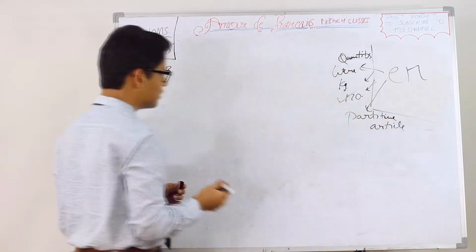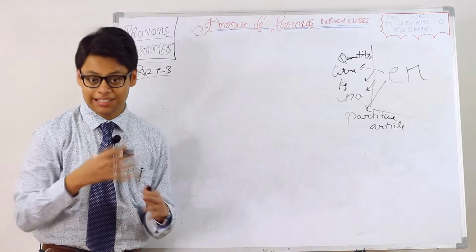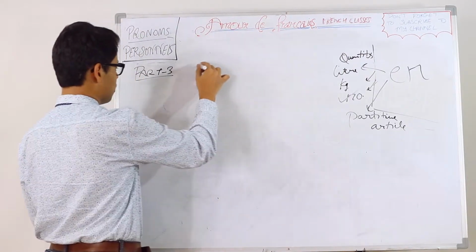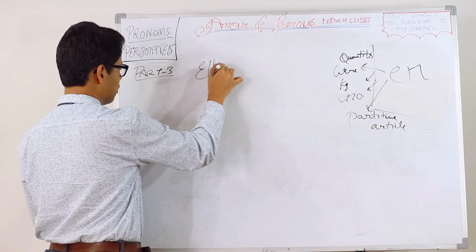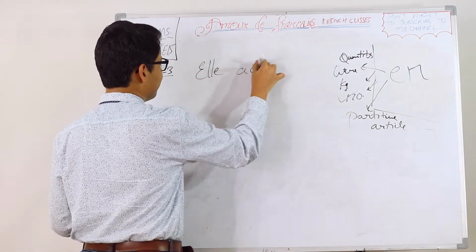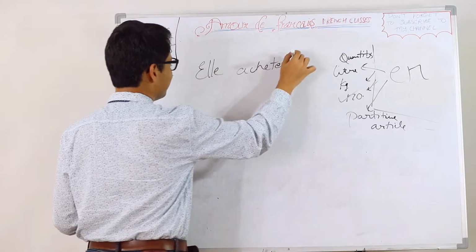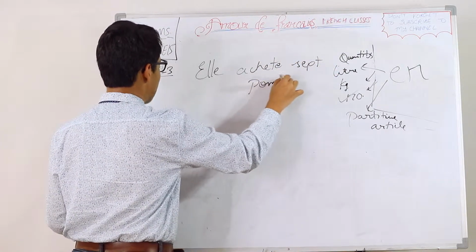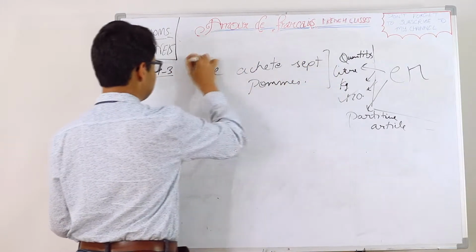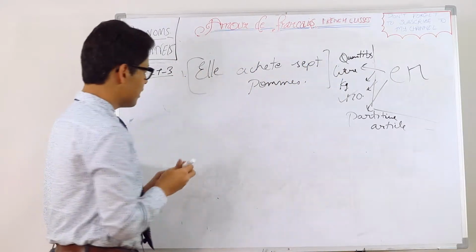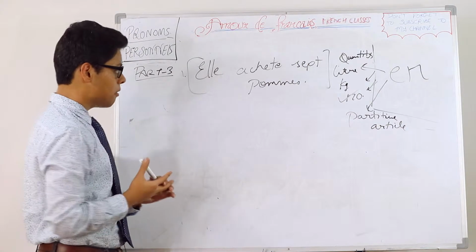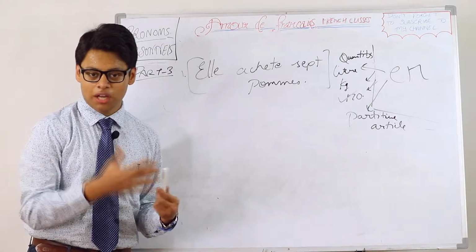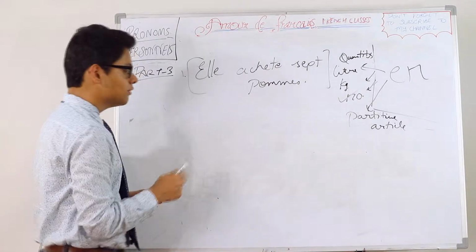Let's take a number first. The first example we are going to take is a number. Elle achète 7 pommes. Pomme is what? Apple. 7 is 7. Elle achète 7 pommes. So, 7 is a number. This number shall give you a hint what to use, en to use.